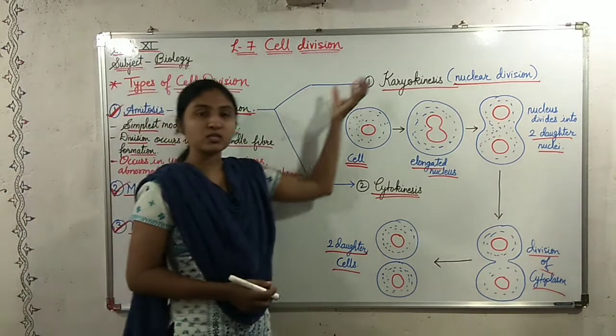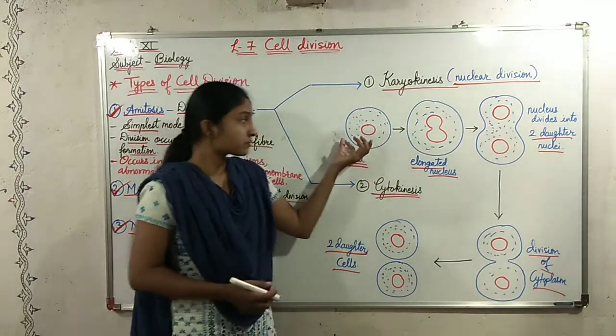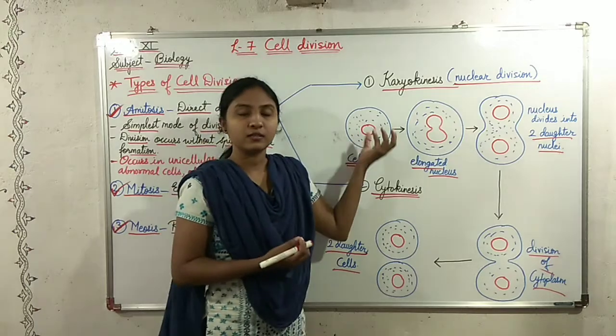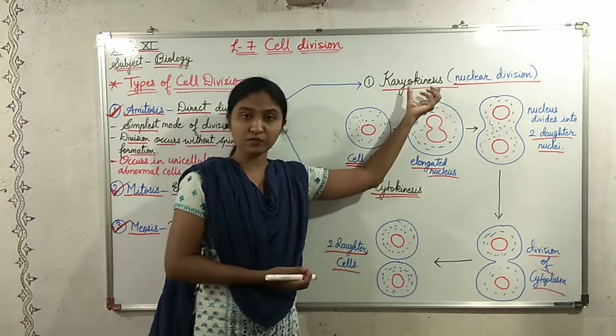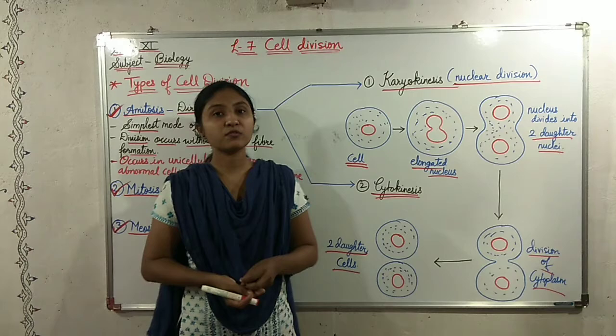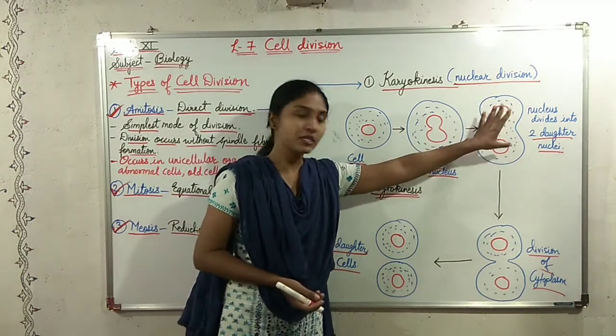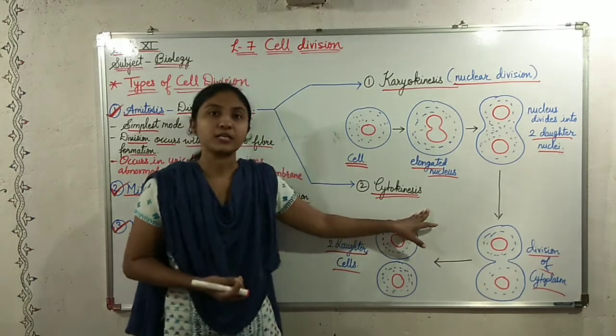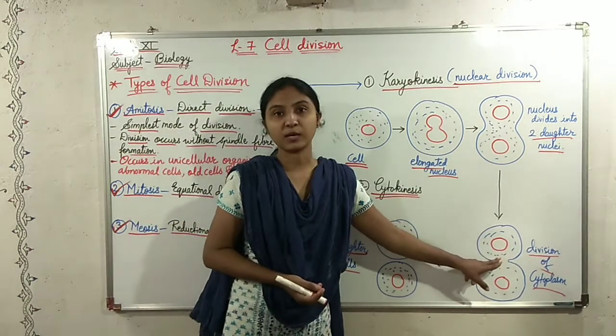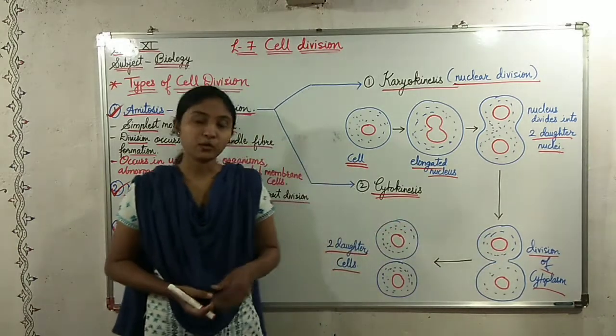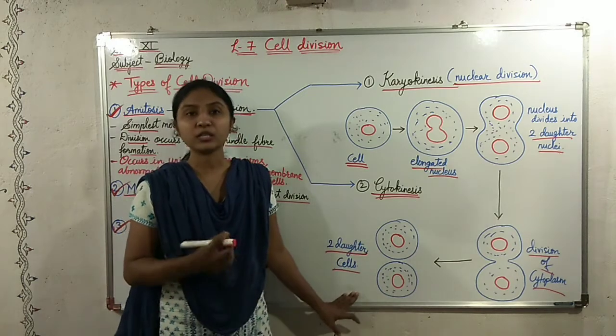In amitosis, in the process of karyokinesis, the nucleus of the cell divides into two daughter nuclei. And after this, cytokinesis takes place, that is, division of cytoplasm. After the division of cytoplasm, we get two daughter cells.